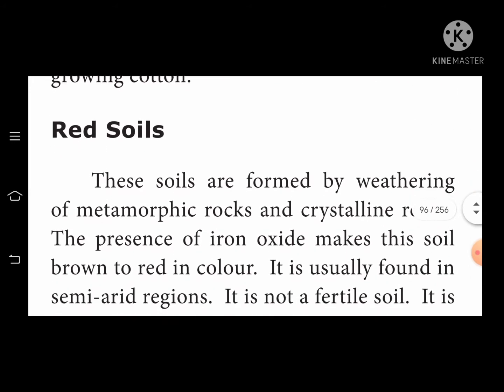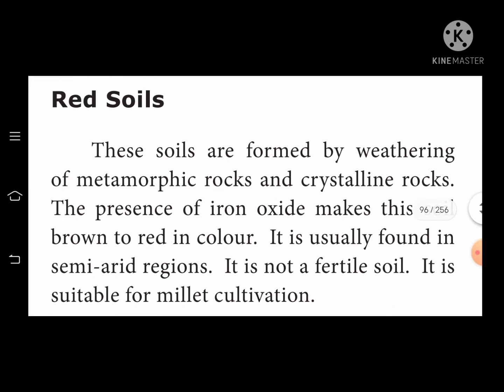Next, red soil. These soils are formed by weathering of metamorphic and crystalline rocks. The presence of iron oxide makes the soil brown to red in color. The reason for the red color is the presence of iron oxide.